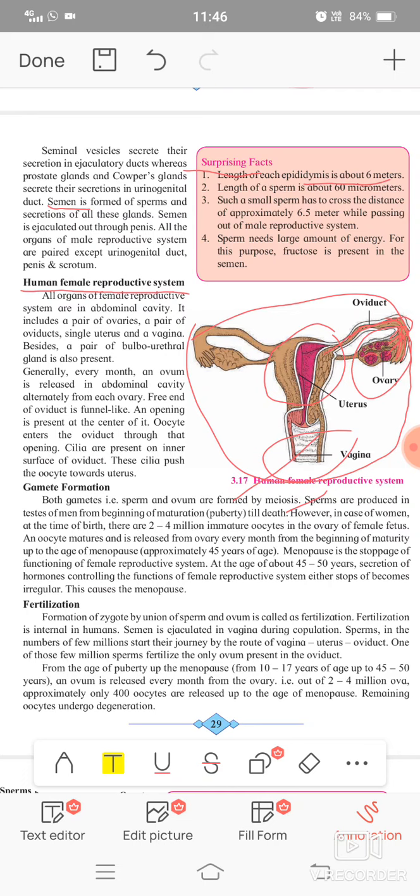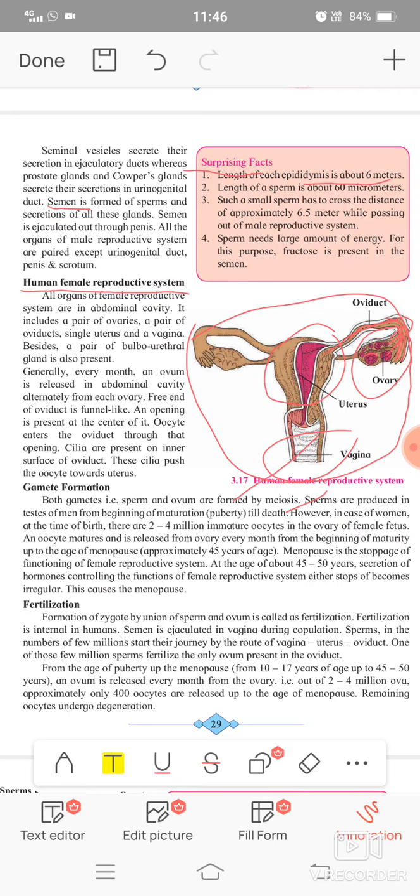Cilia are present on the inner surface of the oviduct to push it forward to the uterus. The egg cell is also called an oocyte, and that oocyte comes from the ovary towards the oviduct and is pushed forward with the motion of cilia, hair-like projections present inside the oviduct, which can easily push that oocyte towards the uterus. So this is all about the human female reproductive system.